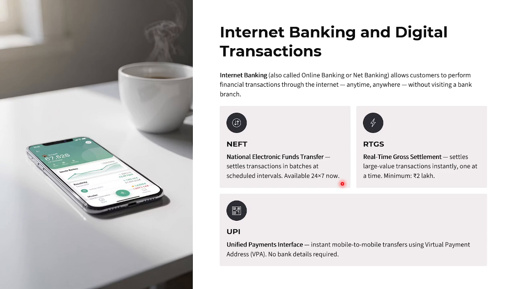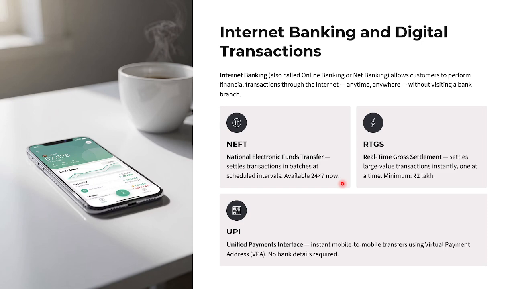Then internet banking and digital transactions. So internet banking is also called online banking or net banking, where you can do financial transactions anytime, anywhere, without visiting any branch. Simply you can do your banking wherever you are. So there are three concepts here you have to remember: NEFT, RTGS, UPI. What is NEFT? It is National Electronic Funds Transfer. So the banks settle transaction batches at scheduled intervals. It is available 24 into 7. In order to transfer a bulk amount, we use NEFT, which is available at the branch.